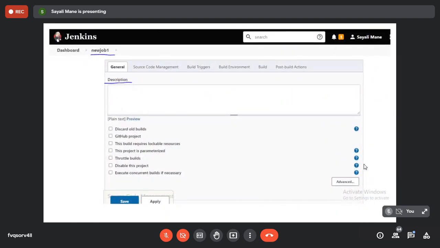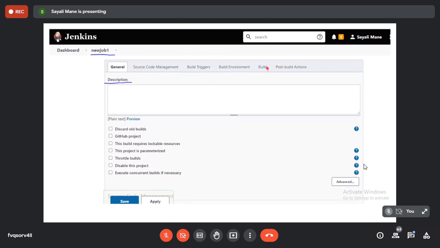Done. After that, you will get this screen. This type of screen is there. Okay. So now what are we learning? We are learning how to build a new job. Okay, a simple job, very basic one. So please, here you can see the build option is there.